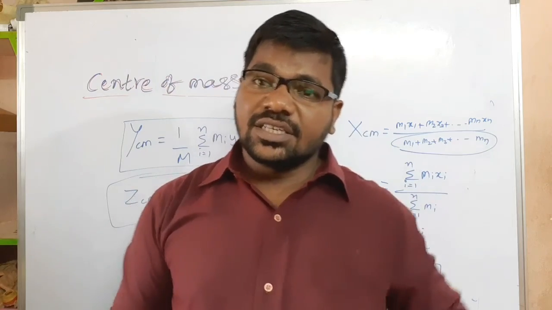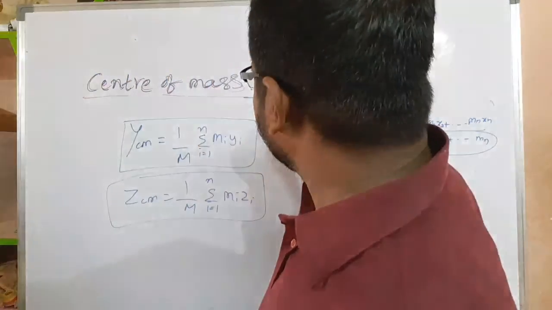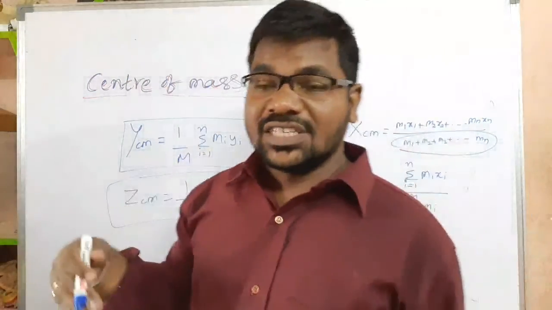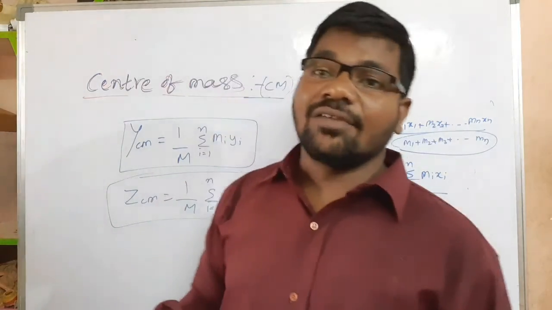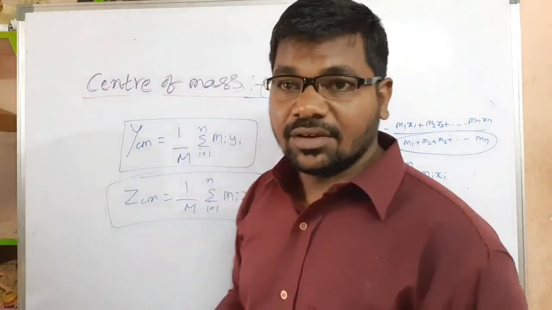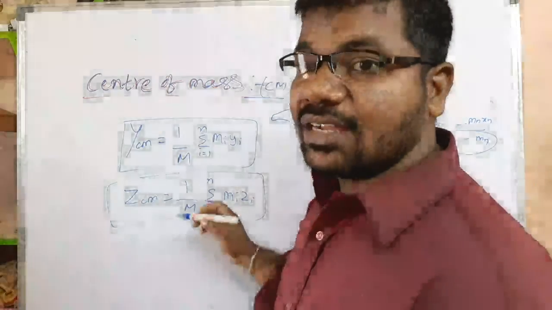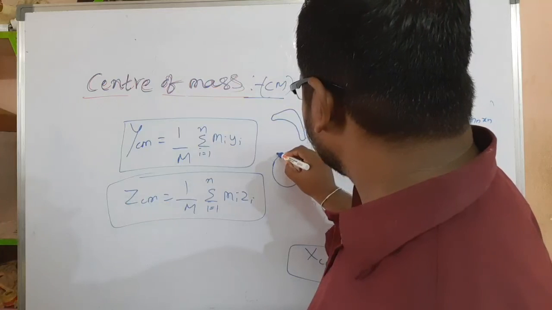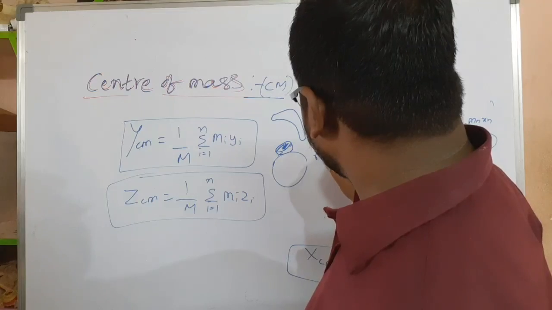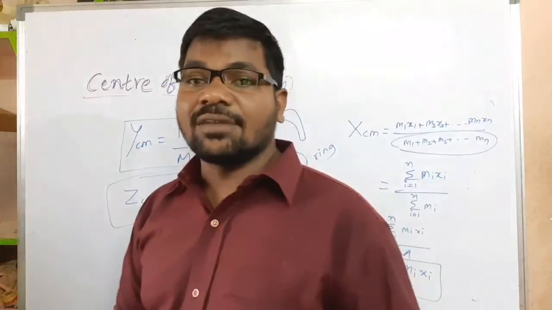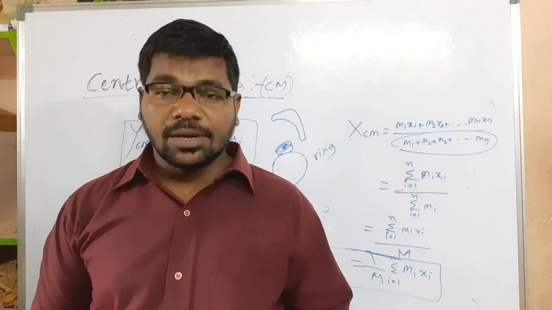One important thing here: we can observe many situations where the center of mass lies in the body. But for some objects, the center of mass is outside of the body, such as a boomerang and a circle or ring. For this type of body, the center of mass lies outside of the body.